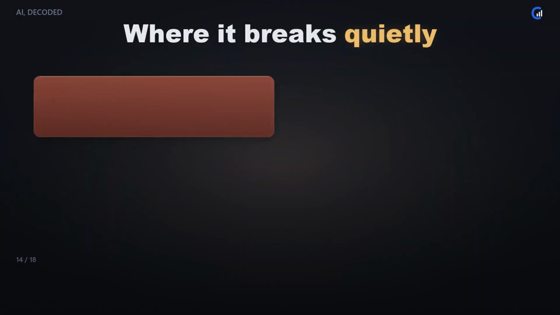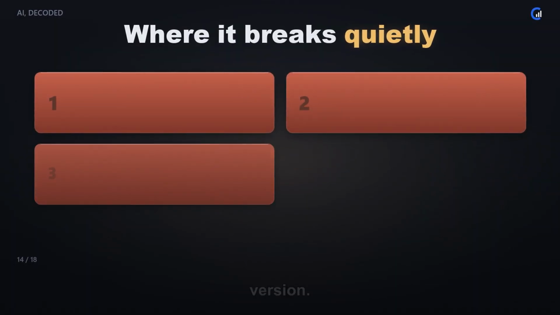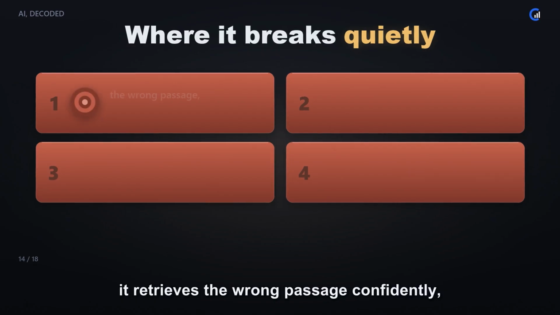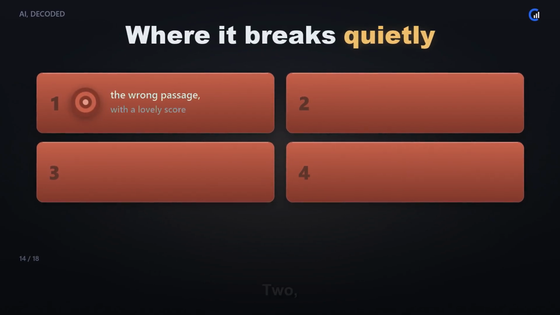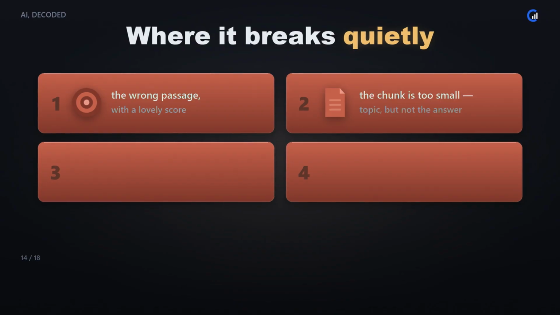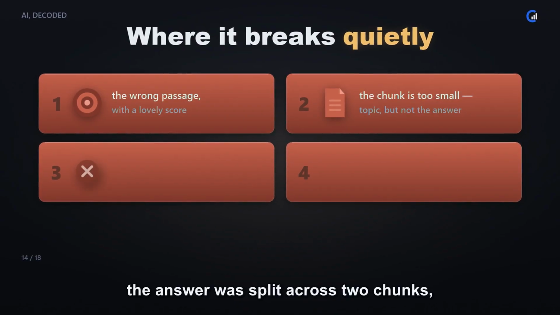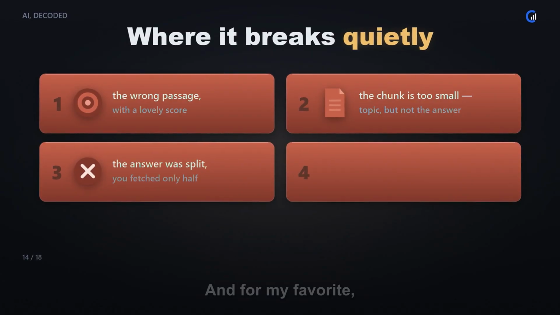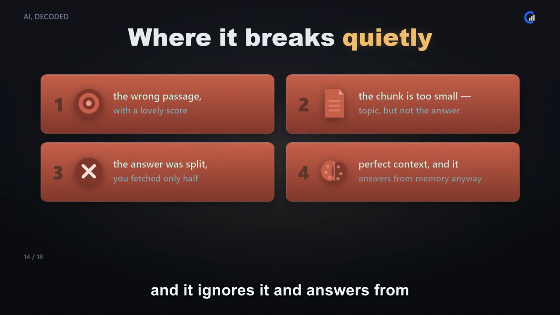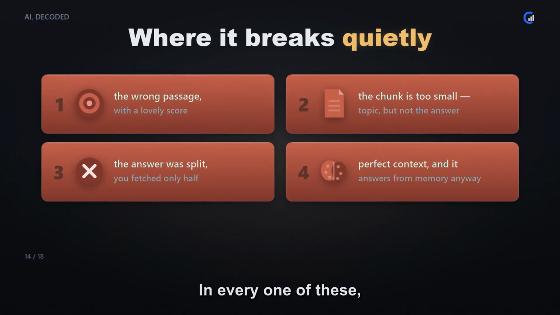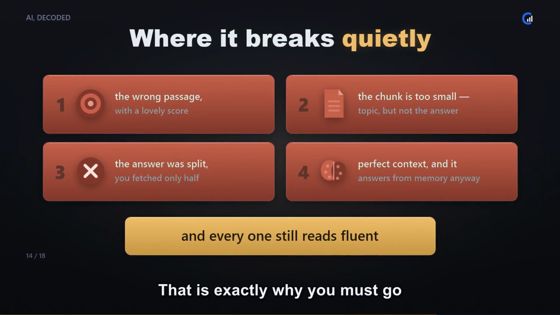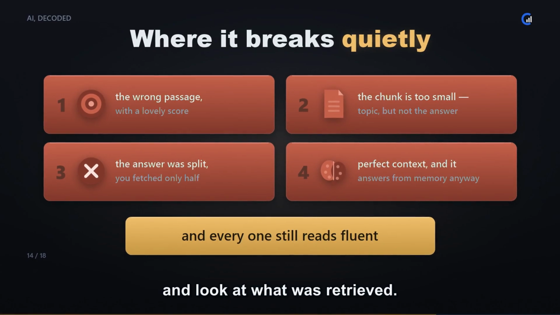Now let me be honest with you, because most explanations stop at the happy version. This breaks, and it breaks quietly. One, it retrieves the wrong passage confidently with a lovely score next to it. Two, the chunk is too small, so it carries the topic but not the actual answer. Three, the answer was split across two chunks and you only fetched one. And for my favorite, you hand the model perfect context and it ignores it and answers from memory anyway. In every one of these, the output still reads fluent and reasonable. That is exactly why you must go and look at what was retrieved.